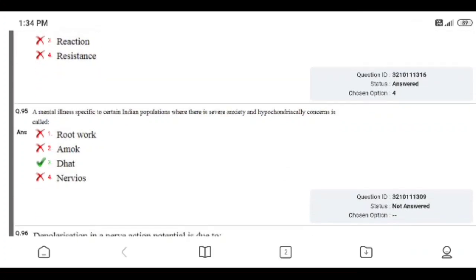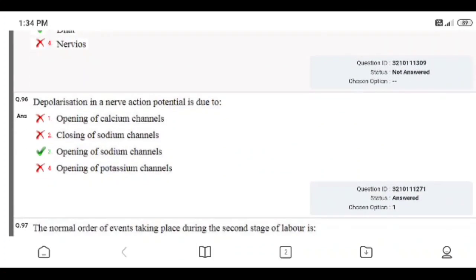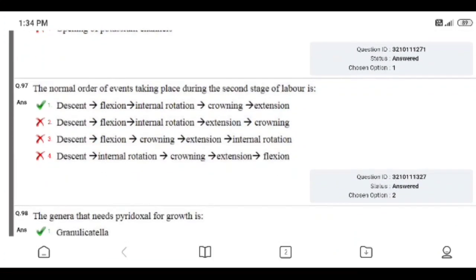Question 95. The mental illness specific to certain Indian population, in which there is severe anxiety and hypochondriacal concern, is called: root work, amok, thought, and nervous. Right option is thought. I did not answer that question. Question number 96. Depolarization in the nerve action potential is due to: opening of calcium channel, closing of sodium channel, opening of sodium channel, opening of potassium channel. Right answer is opening of the sodium channel. I answered wrongly.